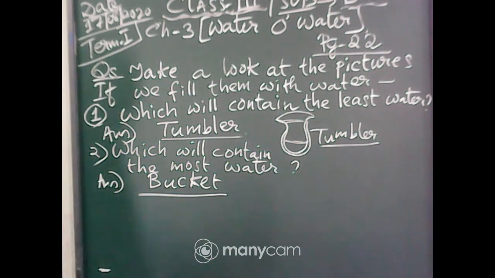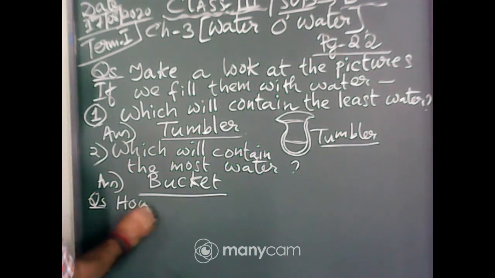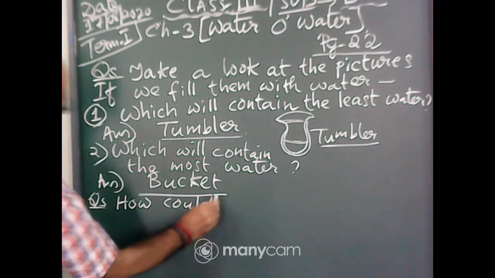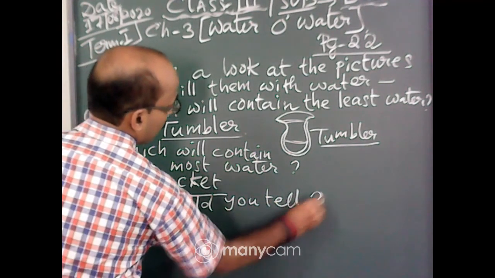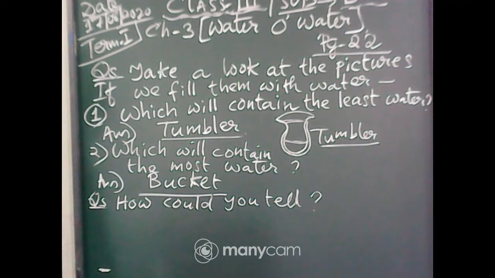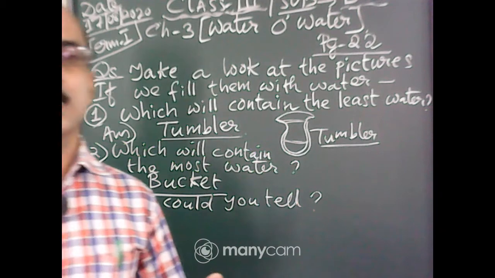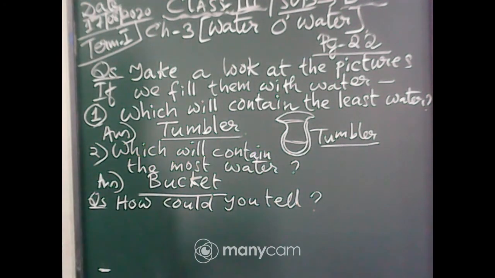Now, another question is given. How could you tell that the bucket contains the most water? How can you tell? The answer is very easy. If you see the picture, the bucket is larger in size. Bucket size is very big compared to the tumbler size. So it will contain more water. So you will write in this way.